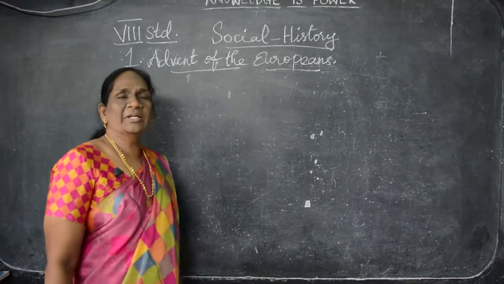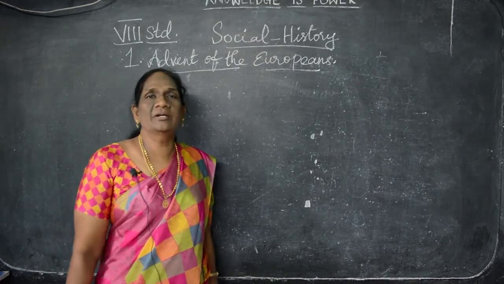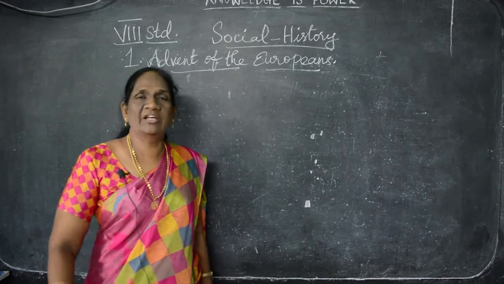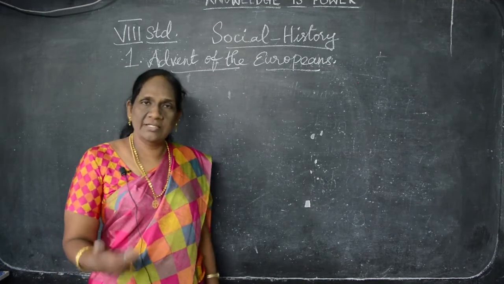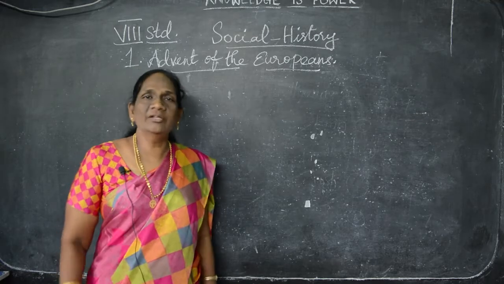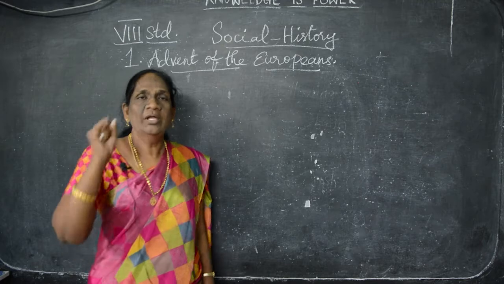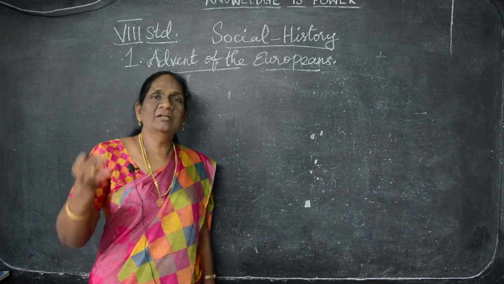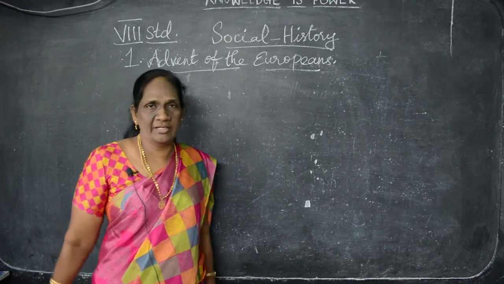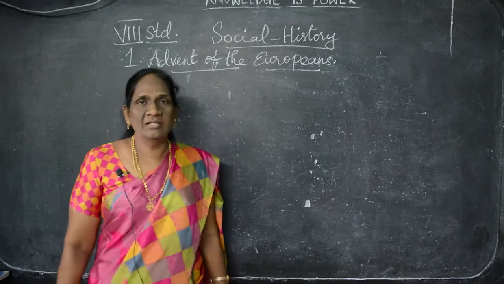What are the European countries? Do you know? You just say what are all the European countries. The earth has many continents, 5 continents. That is Asia, Africa, Australia, North America, South America and Europe. North America and South America together we can call America. So, Asia, Africa, Australia, Europe, America, 5 continents. Among them, the European continent we are going to see today.